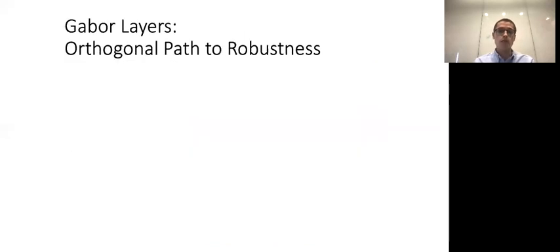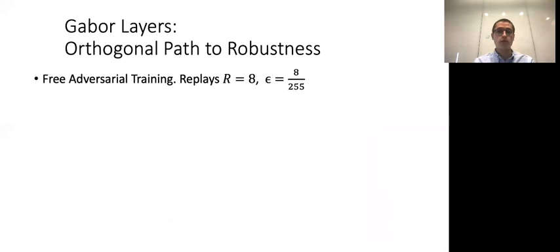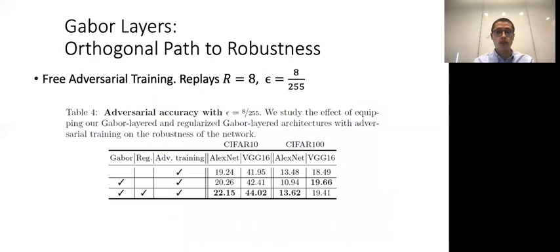Finally, we emphasize that our approach is orthogonal to other approaches in the robustness literature. In particular, we run experiments where we combine our Gabor layer networks with a fast adversarial training framework. Our results demonstrate how Gabor layers and the regularizer can be effectively combined with adversarial training to provide improvements in network robustness.